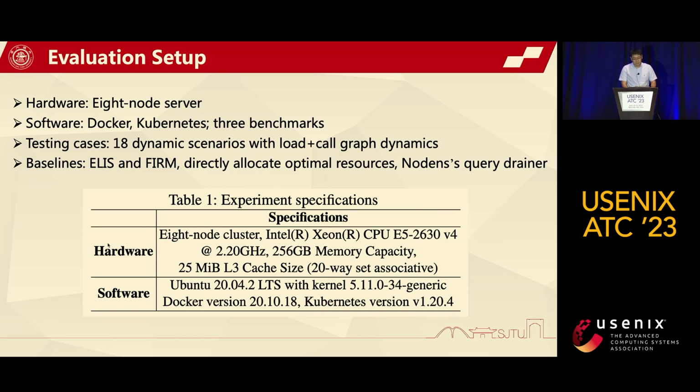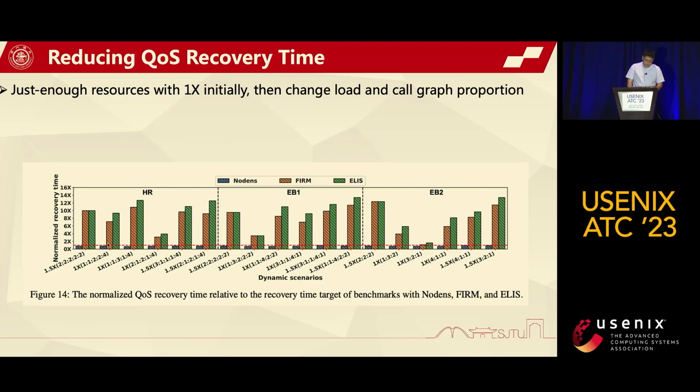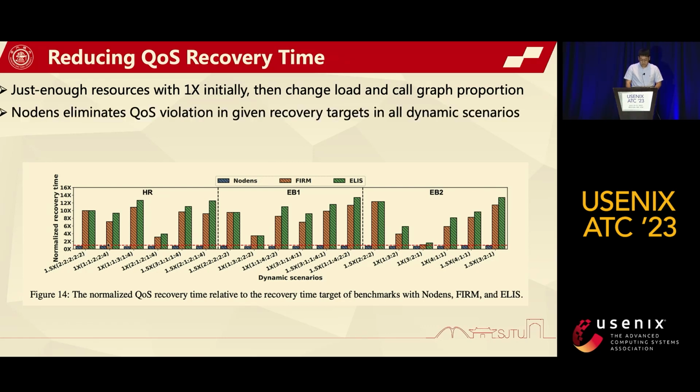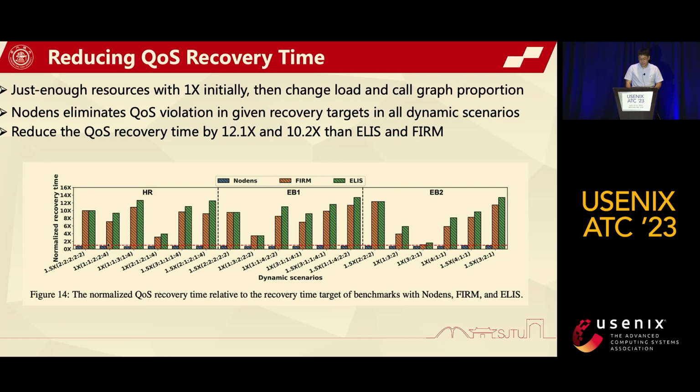process of the baselines. In all test cases, microservices are initially allocated just enough resources when the load is at one time, and different call graph proportions are identical. Then we change the load and the call graph proportions of the entire benchmark. The results show that Nodens can eliminate queue violations within the given queue recovery time target in all dynamic cases. Nodens can reduce the queue's recovery time by 12.1 times and 10.2 times compared with the baselines, respectively.